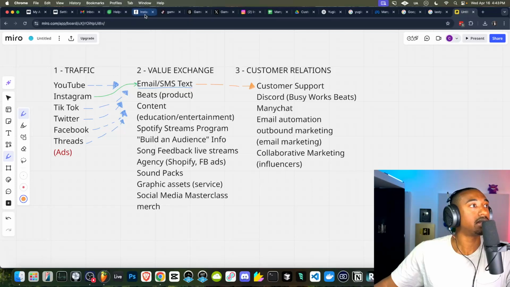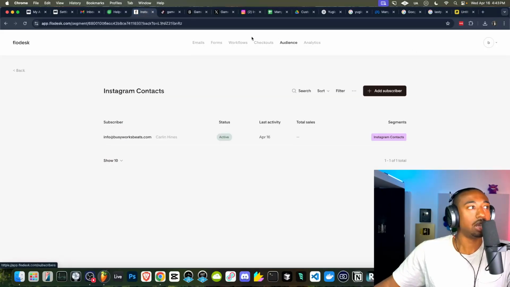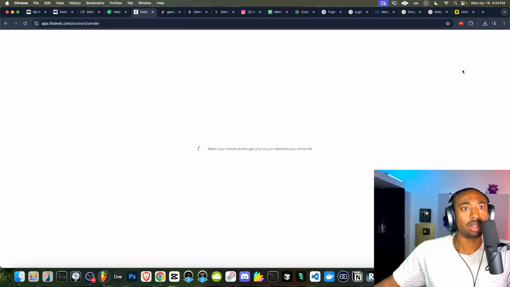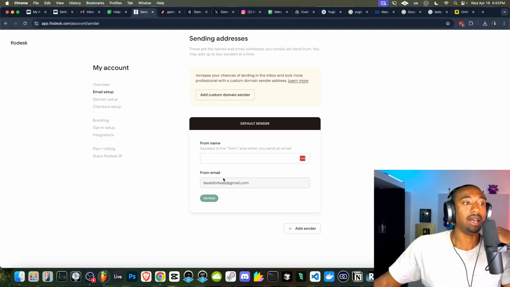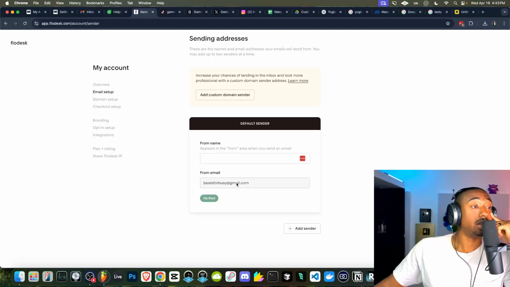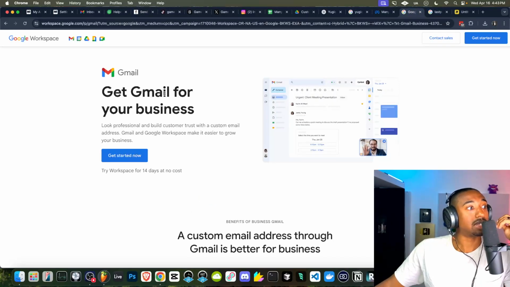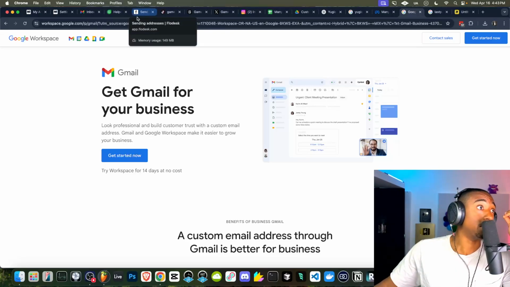One thing I will say is if we go to Flowdesk, I think it does it by default, there should be some kind of setting. Let's go to email setup here. Okay, it says the from email. Now, when you send thousands of emails, you're not going to be sending them from Gmail. It will flag Gmail because you're getting too many emails over time. I've been flagged many times because people sent in thousands of loops in a matter of 4 hours, and Gmail was like, this is too much. So over time, you will need to buy your custom email address from Google Workspace. Keep that in mind. Don't think you can get away with sending thousands of emails over your Gmail. It's not going to happen.